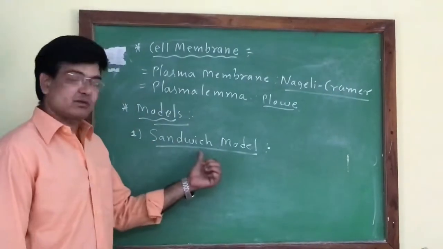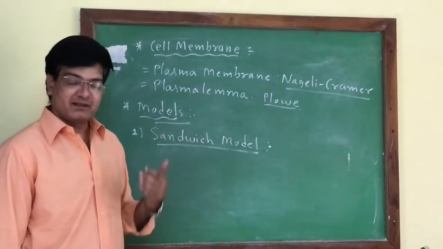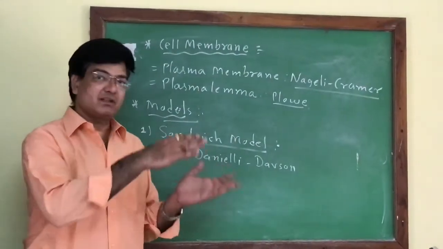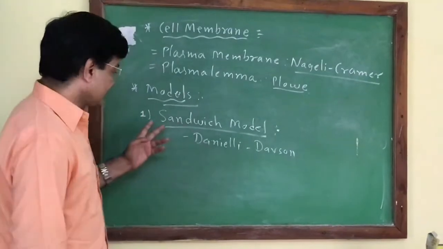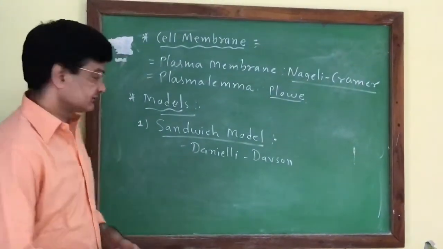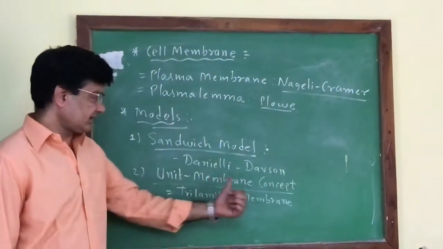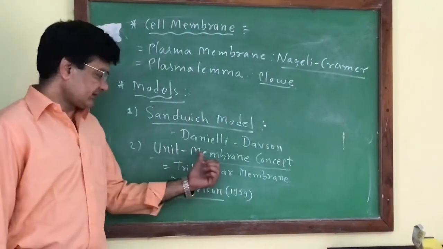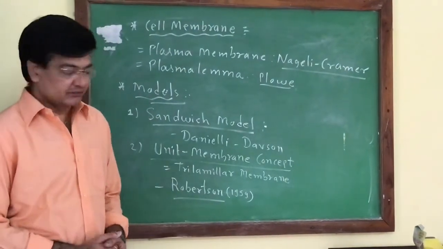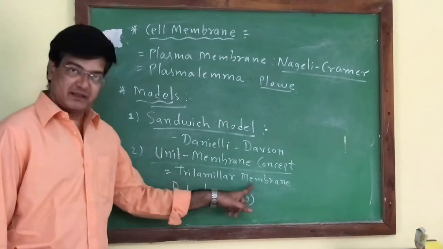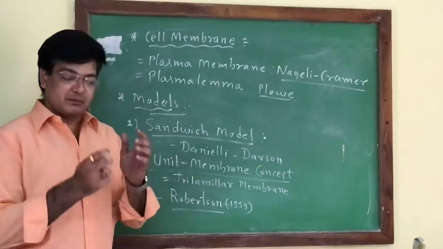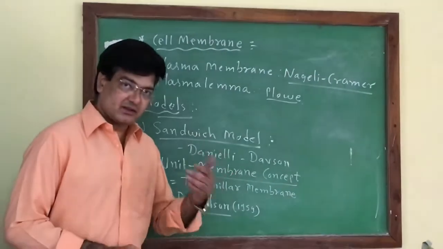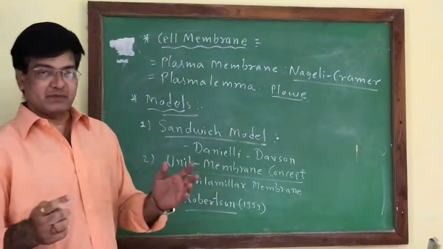Earlier, the sandwich model was the first model, given by Danielli and Davson. According to this model, protein is sandwiched between the lipids. But this model is not accepted. Later on, the unit membrane concept was given by Robertson. It is also called the trilamellar membrane. Robertson carried out experiments on human red blood cells and tried to understand the structure of the plasma membrane with the help of microscopes.